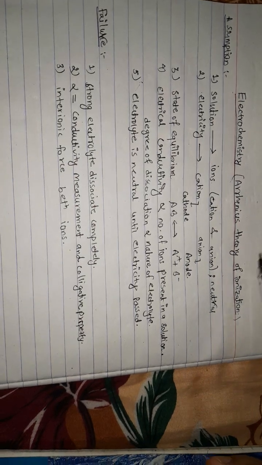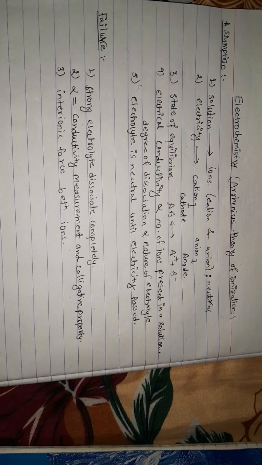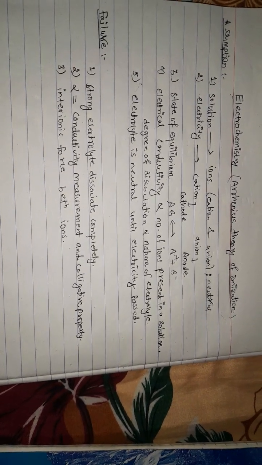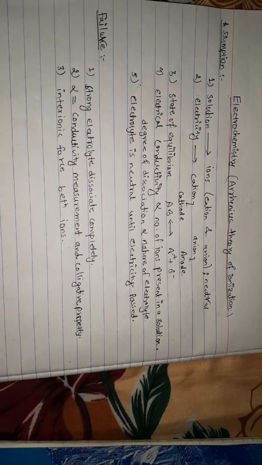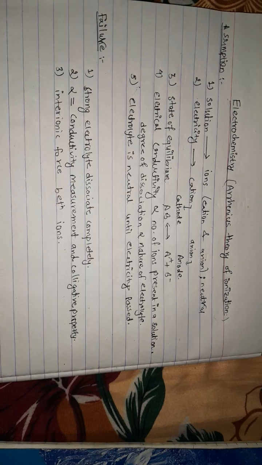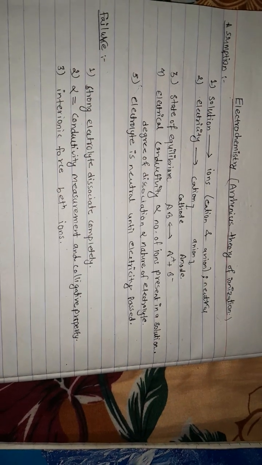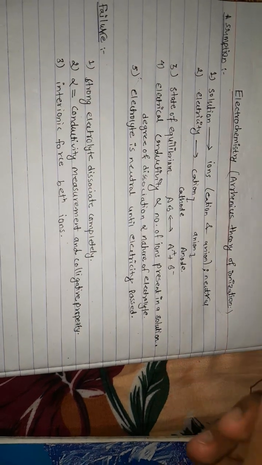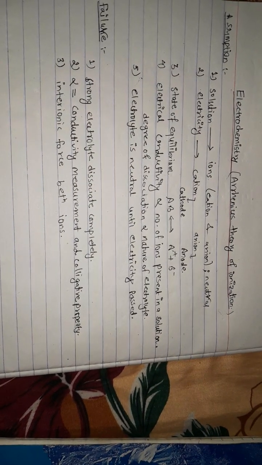So we know that ionization and dissociation are different factors. Ionization means the formation of ions in the electrolytic solution, but dissociation is the dissociation of already present ions in the electrolytic solution, right? So there are some assumptions of Arrhenius theory of ionization.